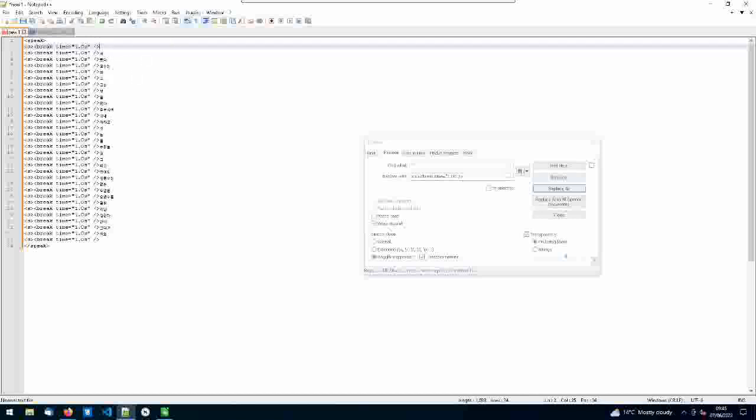Right, but anyway, so basically what I want is between the speech and in speech tag, I want every line to have this bit before it starts.